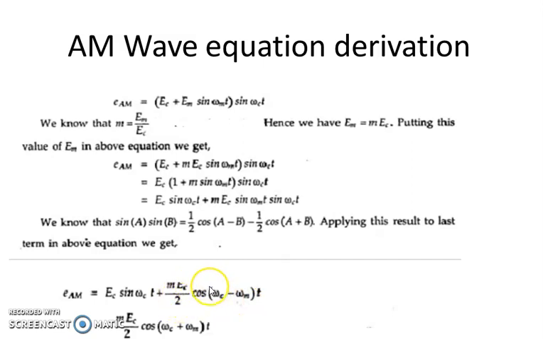This second component is known as the lower sideband component. The third component has amplitude m Ec by 2 with the frequency omega c plus omega m, and this component is known as the upper sideband frequency component. So, this is the expression for the AM wave, where m is known as the modulation index. That is very important. For an AM wave, the value of the modulation index ranges from 0 to 1. It will be different for FM.